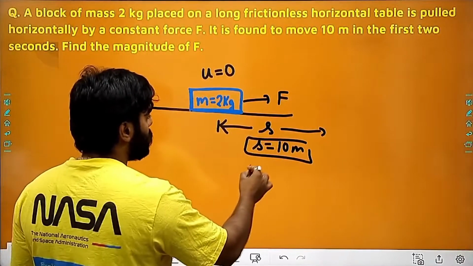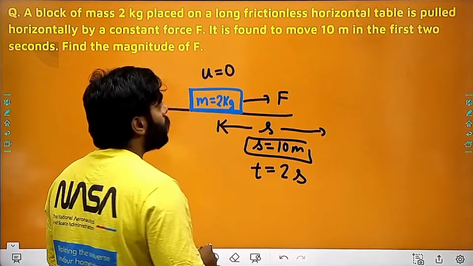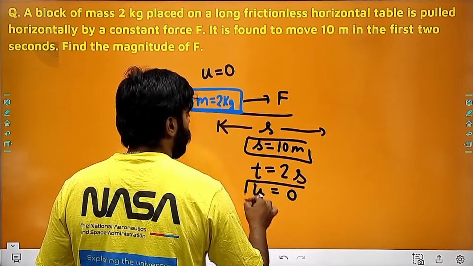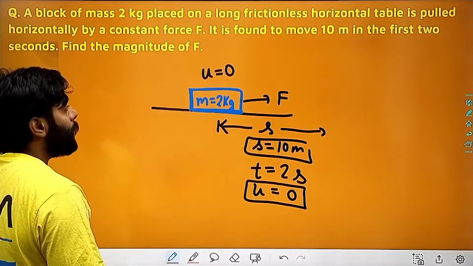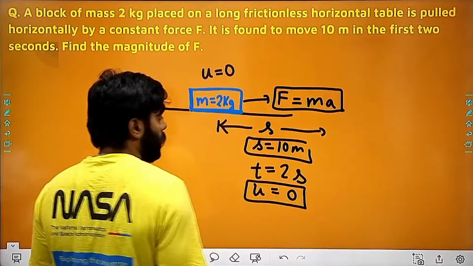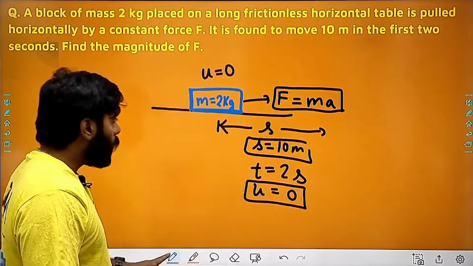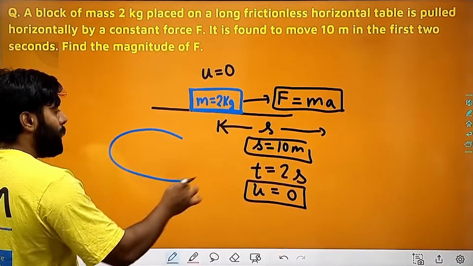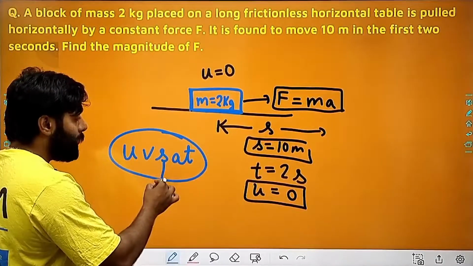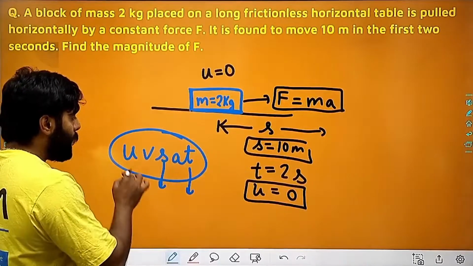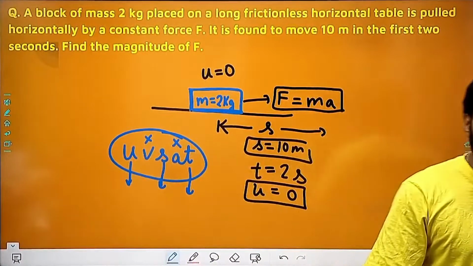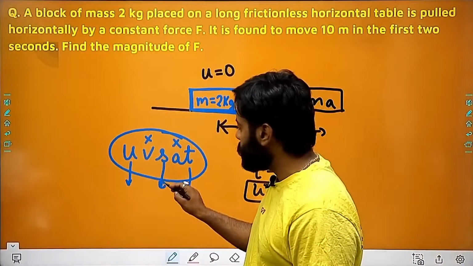And in the first 2 seconds, means time is given, right? So these are the things which are given to us. Find the magnitude of the force. The force is nothing but mass into acceleration. We already know that in kinematics we have 5 variables: u, v, s, a, t. Out of these we have s and t. v and a are not given, and we have to find the acceleration.